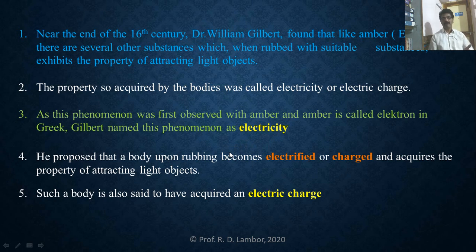And afterwards, further developments were brought by Dr. William Gilbert, and that phenomenon of attracting light objects was called electricity by Dr. William Gilbert, because this phenomenon was first observed with amber, and that amber is called electron in Greek. That's why Gilbert named this phenomenon electricity.